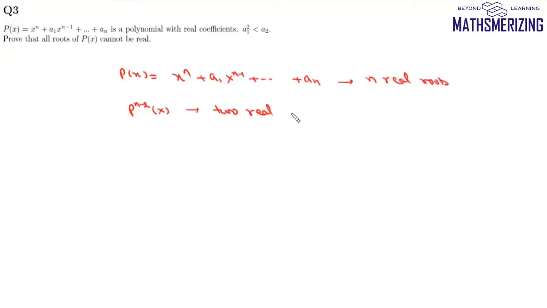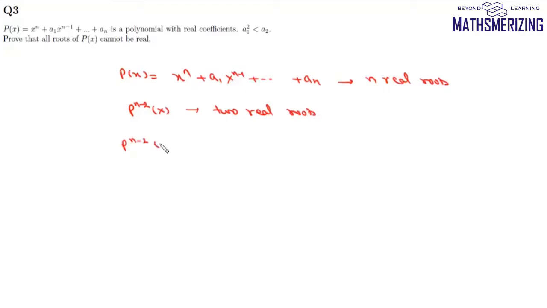Now we are given that P(x) is x to the power n plus a1 x to the power n minus 1 plus an, and suppose it has n real roots. So if it has n real roots, then its n minus 2th derivative will have 2 real roots.